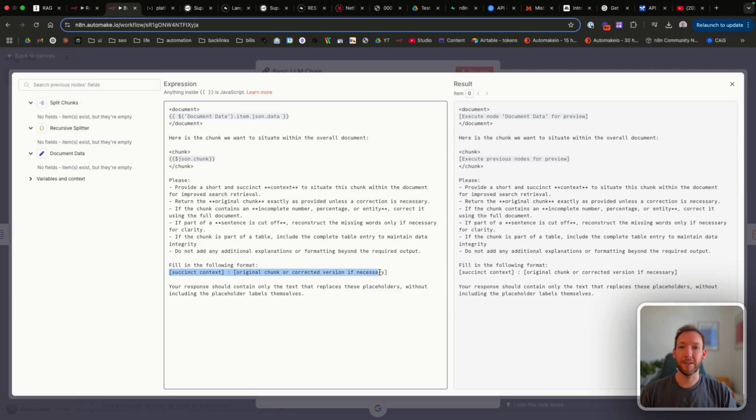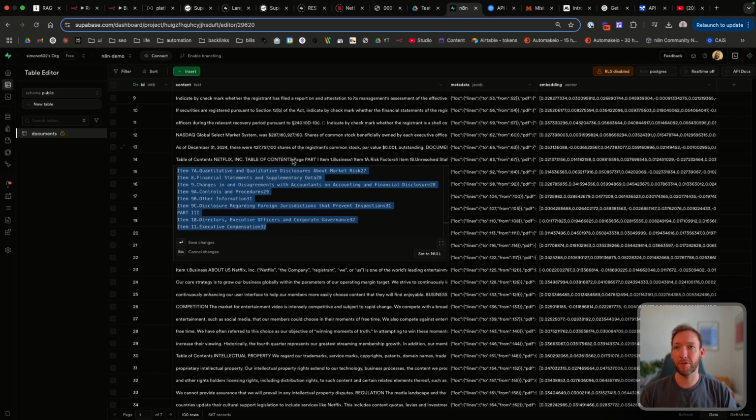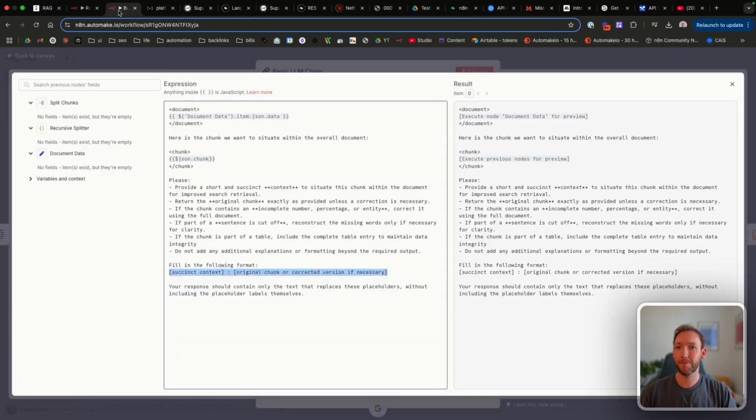data is actually the content in the text field of Supabase in this content field is going to be exactly the same, but it's going to put the context at the start of the chunk, so it's able to be easily searchable. So it's going to have something like this: succinct context, and then original chunk, or corrected version if necessary. Mahmoud has already added some additional really useful information in here that he mentions in his video.